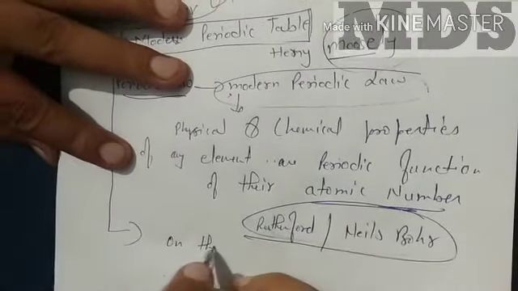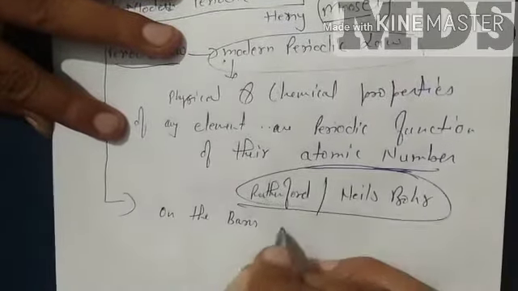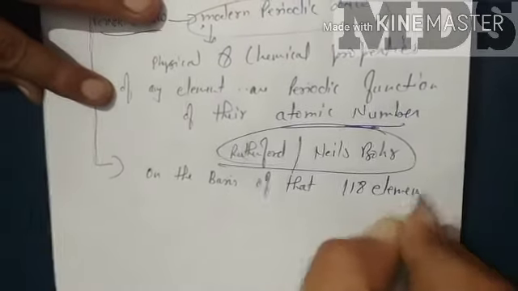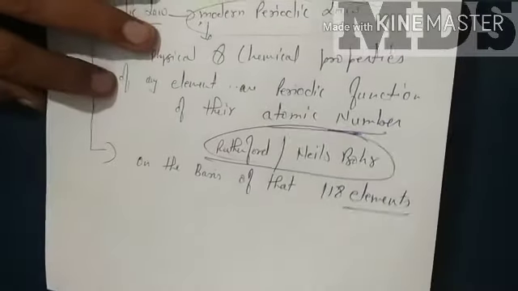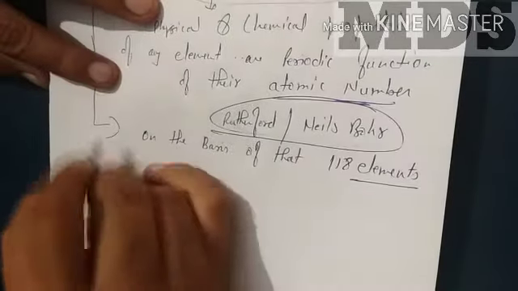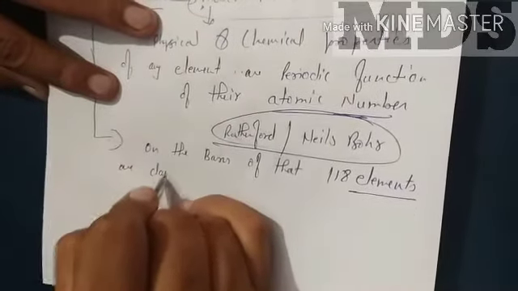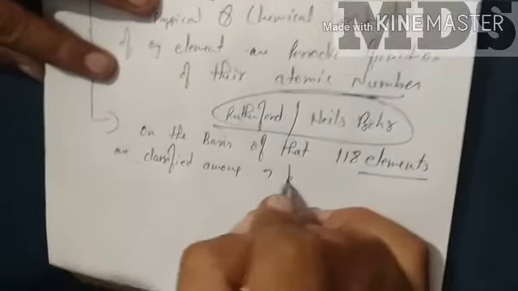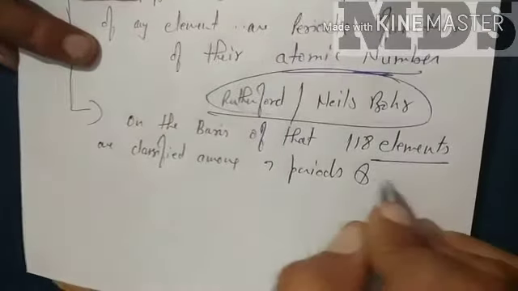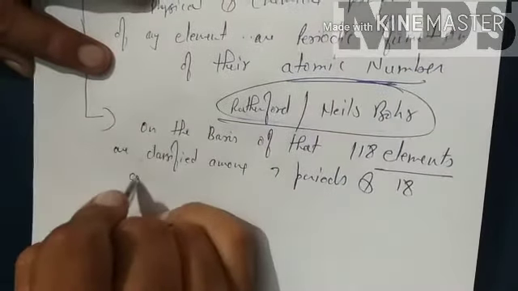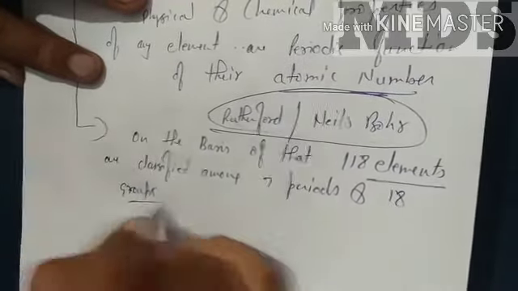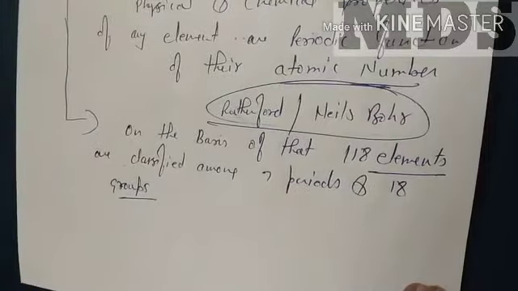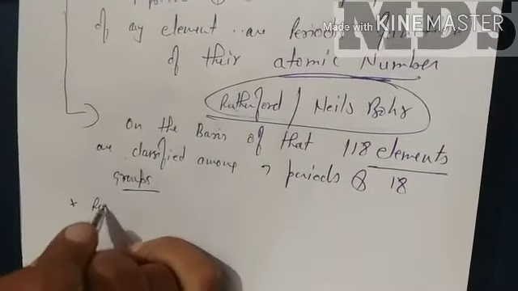On this basis, the available 118 elements, compared to only 63 in Mendeleev's case, are classified among 7 periods and 18 groups. You have to explain that in the introduction. Now, what are the achievements of this classification?